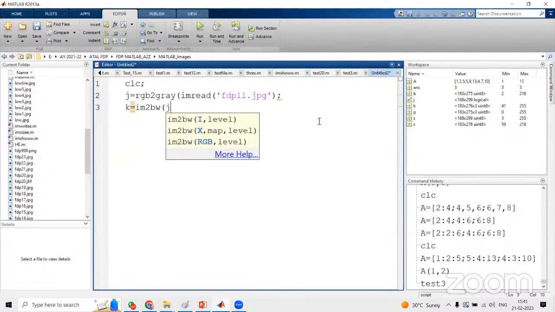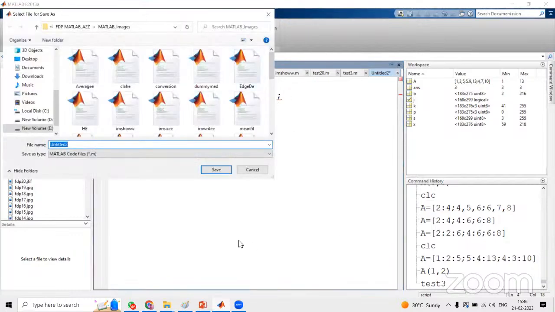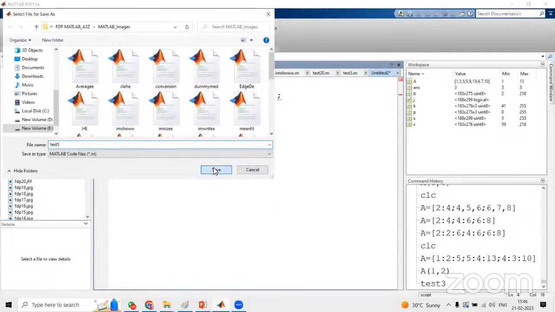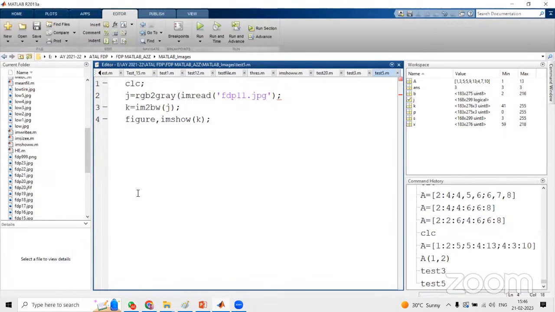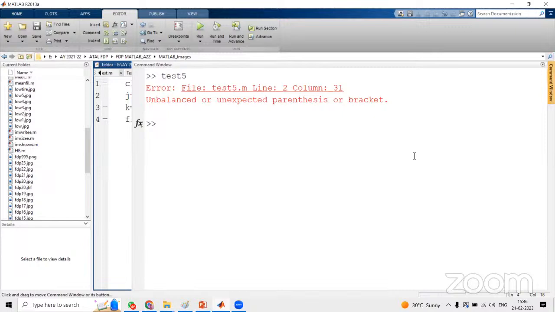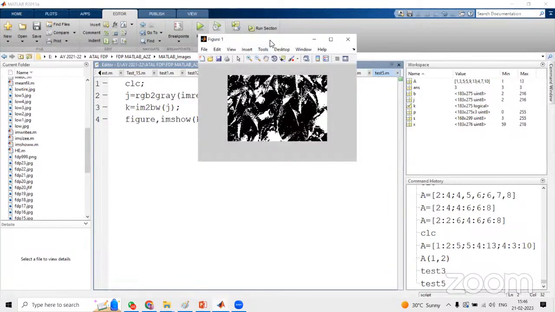So let us assume imshow(J) and figure, imshow(K). I have to save the program with some name, test file, let us assume. You can give any name, no issue. I think I'm getting some error. What is that error? Command unbalanced or unexpected parenthesis, something is missing. Here we have two open brackets but closed with one bracket. That's why we are getting the error. Now you can see.